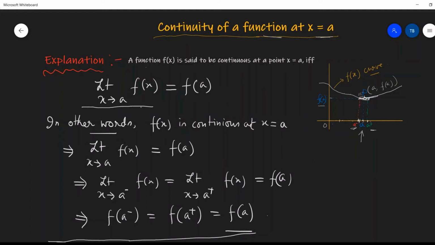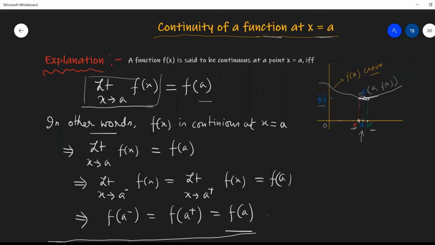Now for continuity of a function, I have written here, a function f(x) is said to be continuous at a point x equals to a if and only if limit x tends to a, f(x) equals f(a). We have already explained the term limit x tends to a, f(x).